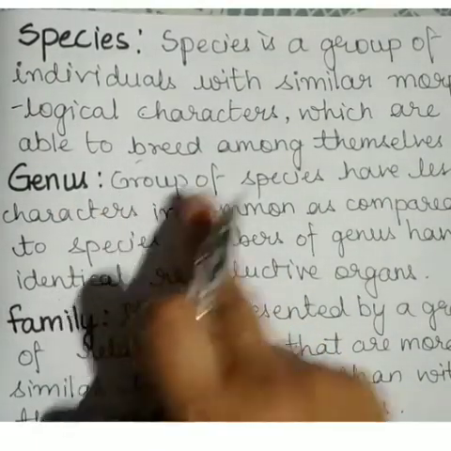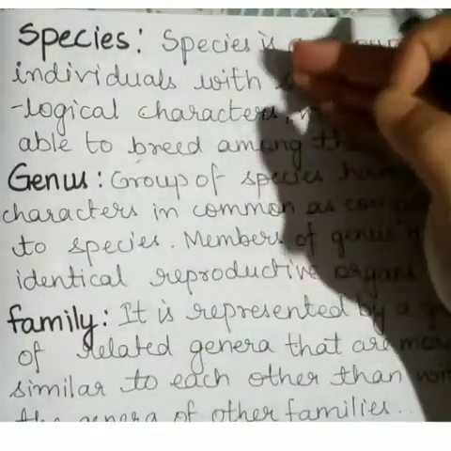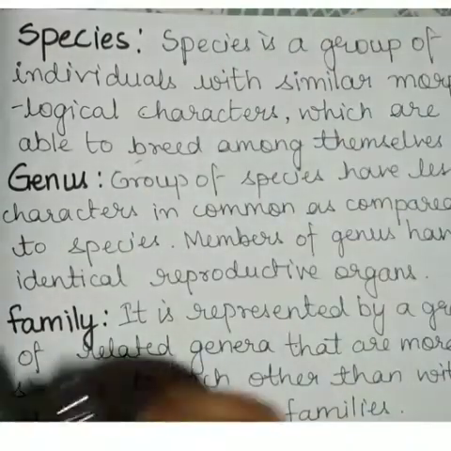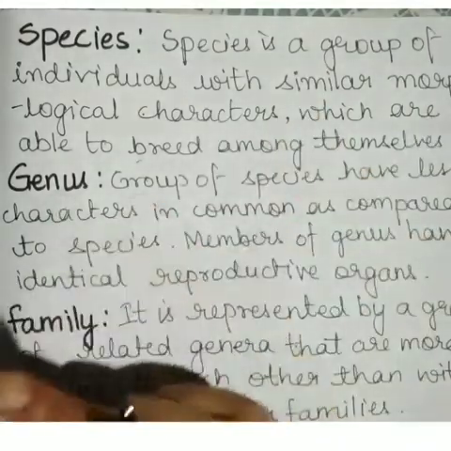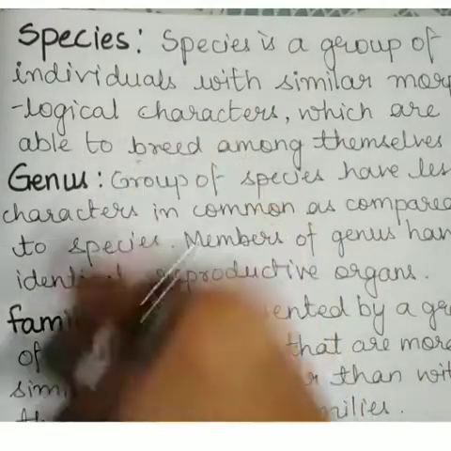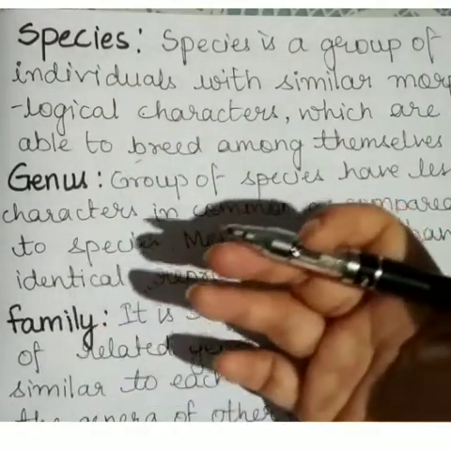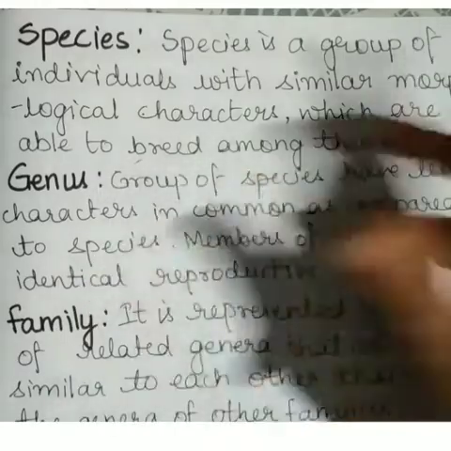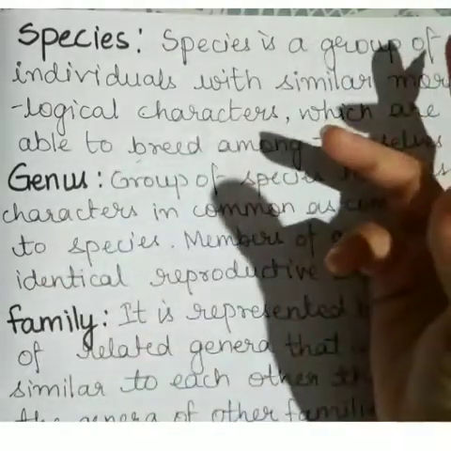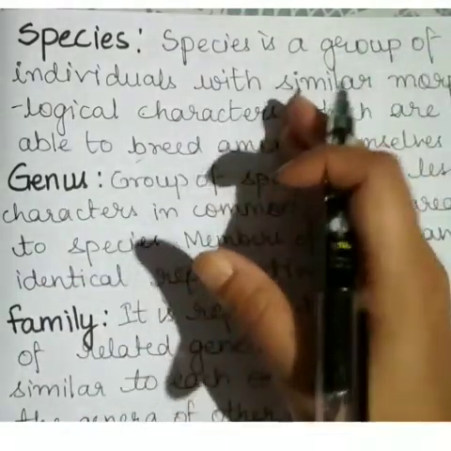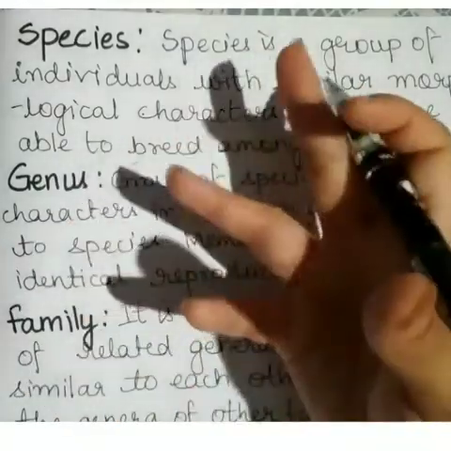Now comes genus. Genus is a group of species. They have fewer characters in common as compared to species. Members of a genus have identical reproductive organs. For example, banyan and fig trees differ from each other in shape, size and surface of leaf, but they resemble in their reproductive organs such as inflorescence.